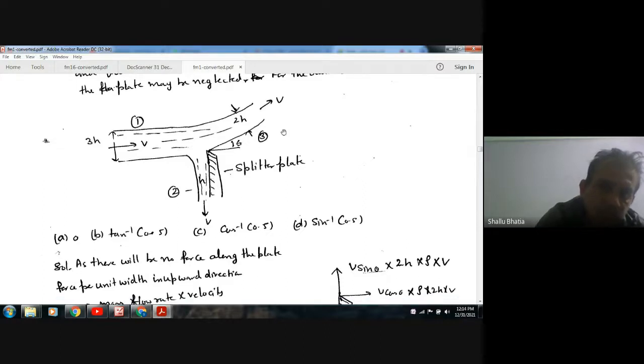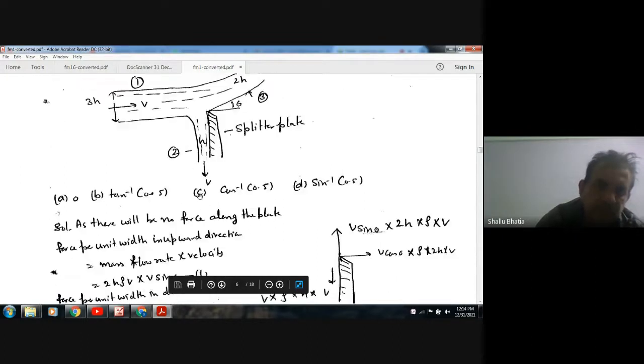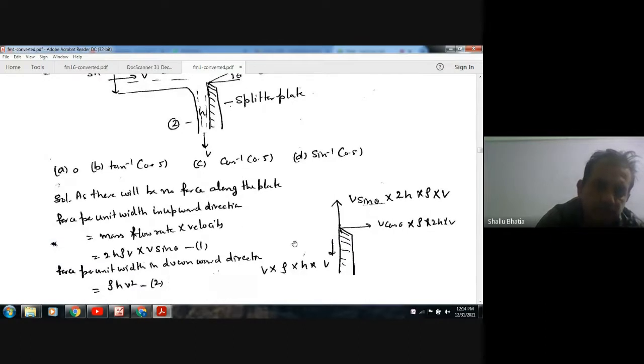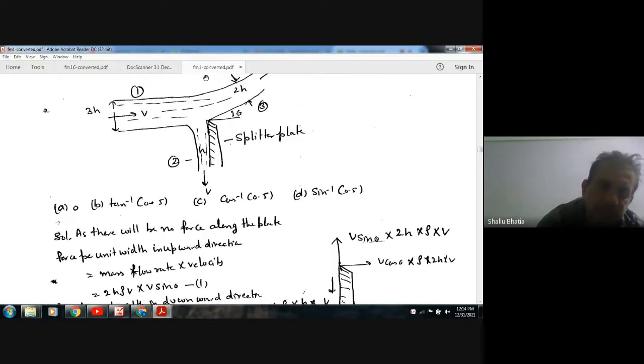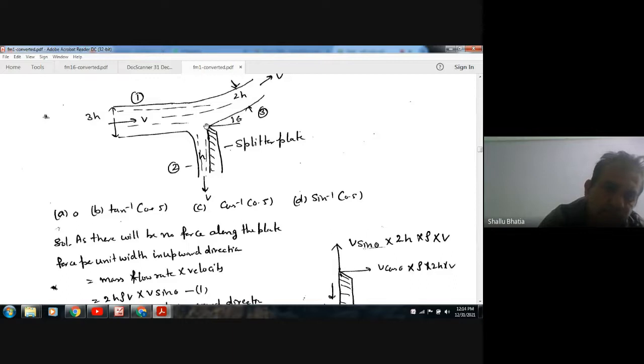The component of velocity V in the vertical direction is V sin theta, and mass flow rate is rho 2h into 1 into rho V. So this will be the force in the upward direction, and the force in the downward direction is rho h V into V. Balancing these forces, we can get sin theta, because in the vertical direction there is no force acting on the plate. So upward force should be equal to downward force.